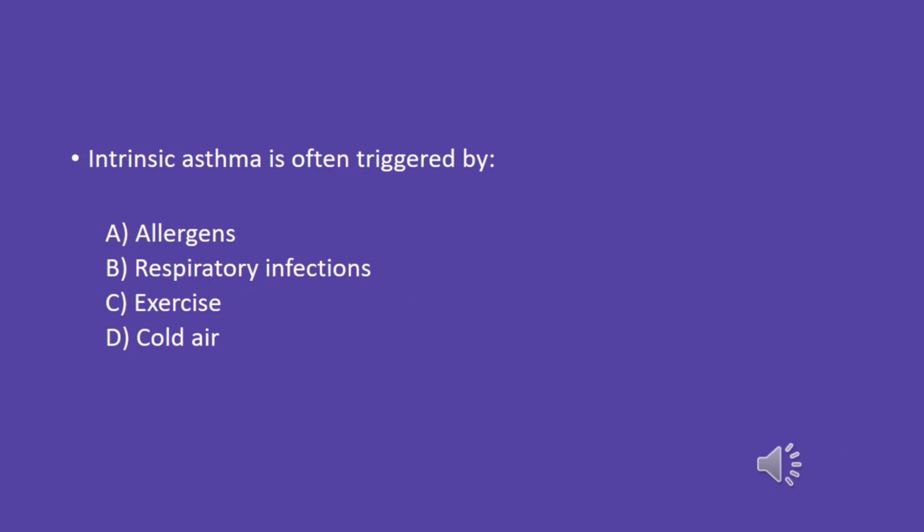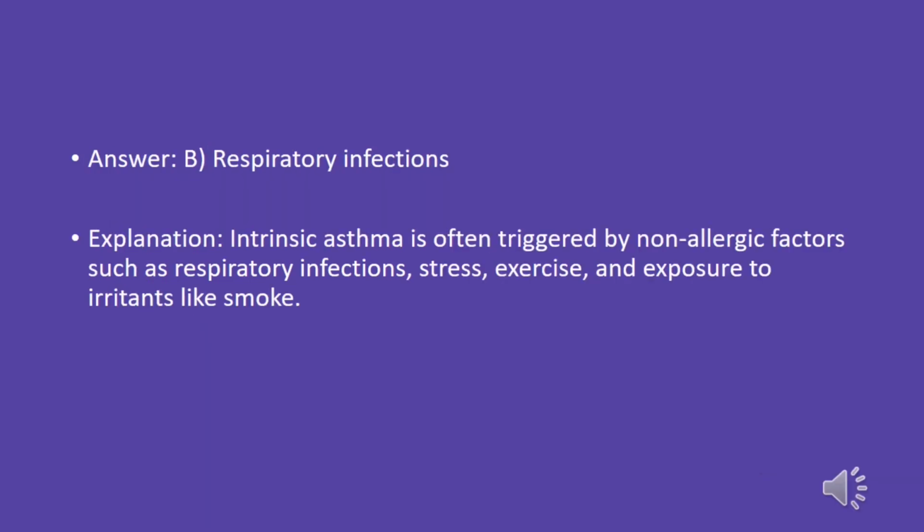Intrinsic asthma is often triggered by A. Allergens. B. Respiratory infections. C. Exercise. D. Cold air. Answer: B. Respiratory infections. Explanation: intrinsic asthma is often triggered by non-allergic factors such as respiratory infections, stress, exercise, and exposure to irritants like smoke.